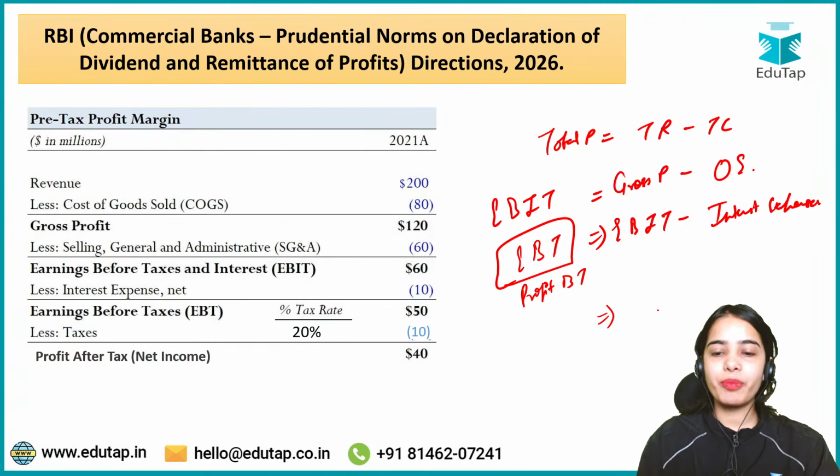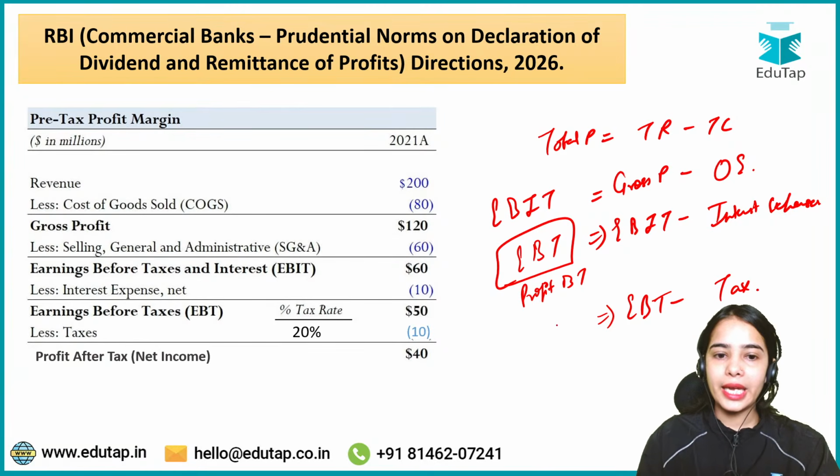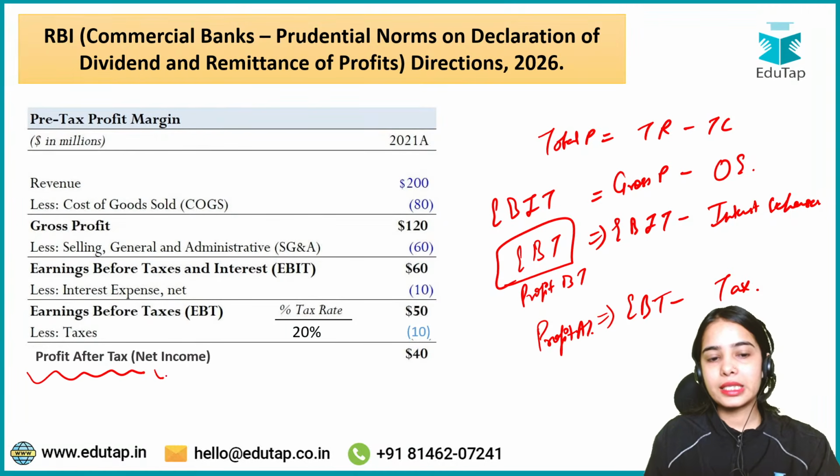Now from the earnings before tax, deduct the tax, the tax payment, and then you have the profit after tax or the earnings after tax. Earnings after tax is the net income or the net profit of the company that is left with the company.